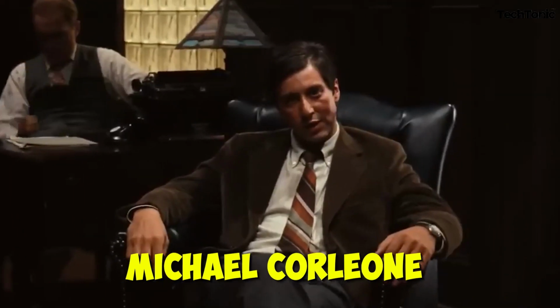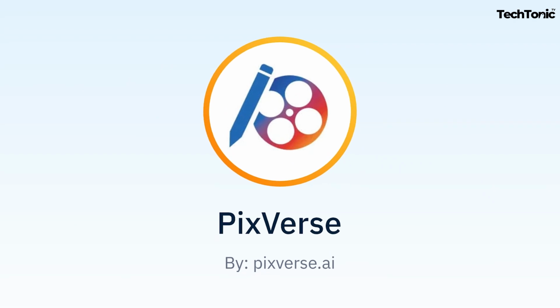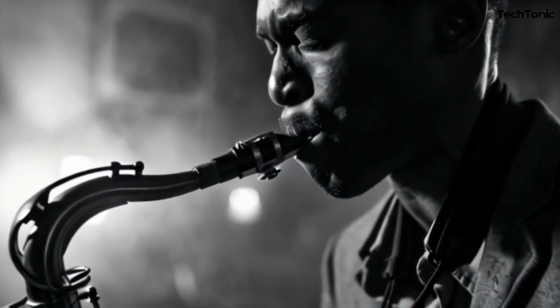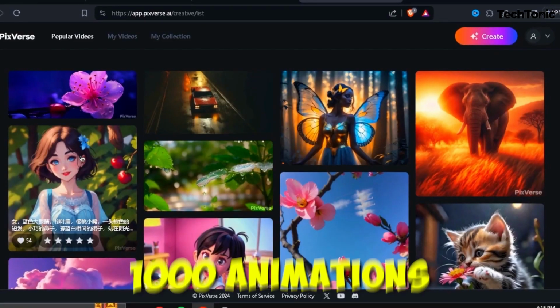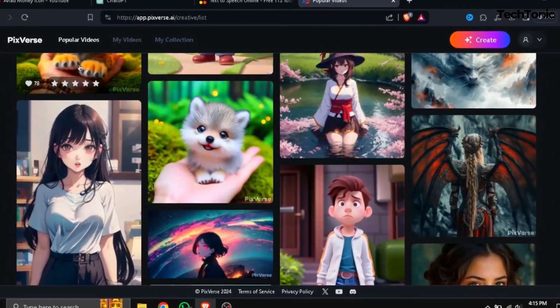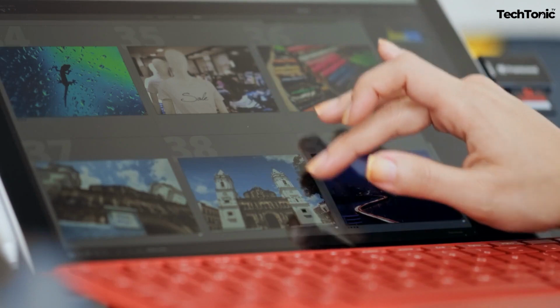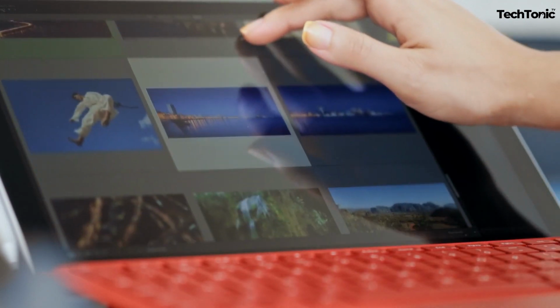Just as Michael Corleone rejects inefficiency, so does PixVerse. Enter PixVerse AI, the game changer in visual content creation. With PixVerse AI, you can effortlessly create up to 1,000 animations. Imagine the possibilities. Break free from traditional constraints and let your creativity soar.